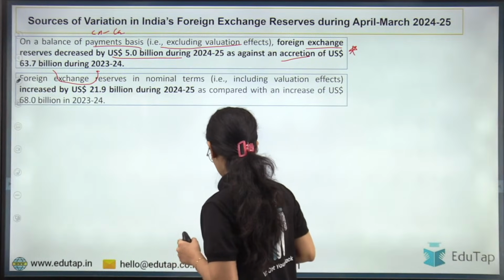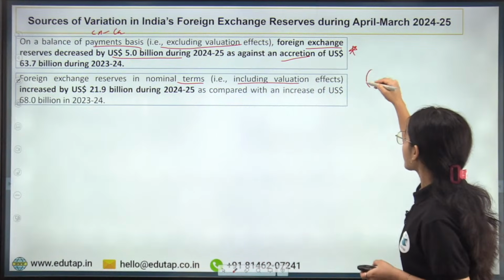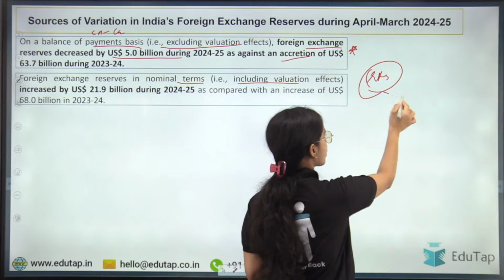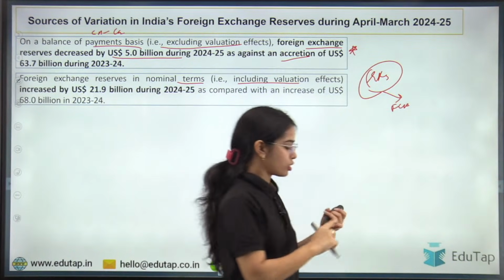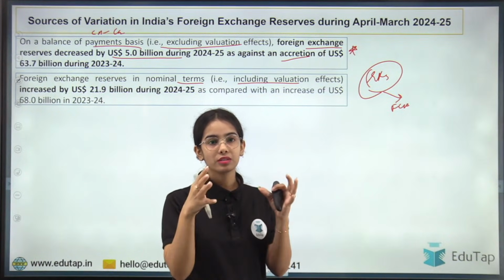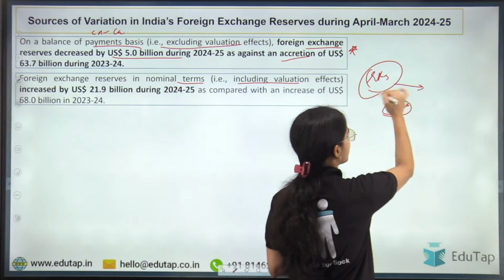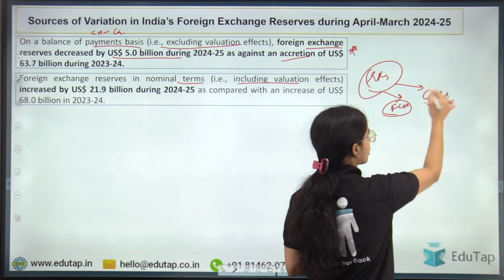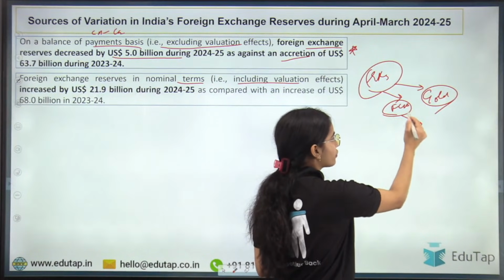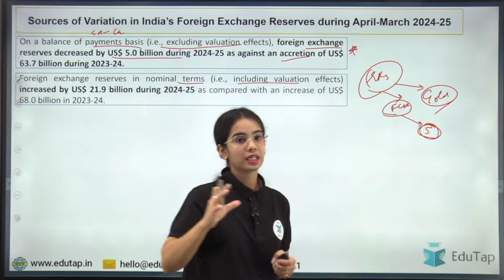Now, foreign exchange reserves in nominal terms. Do you know what comes in the foreign exchange reserves? They consist of foreign currency assets, that is the dollar, euro, pound sterling, Japanese yen and Chinese renminbi. They also consist of gold. From the foreign currency assets, a part is invested in securities, debt securities and other kinds of securities.